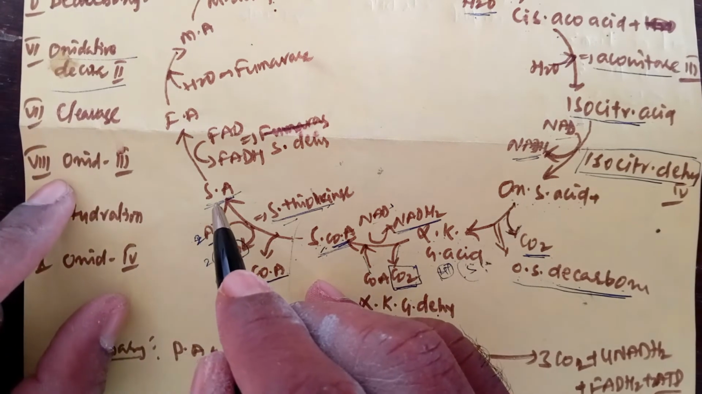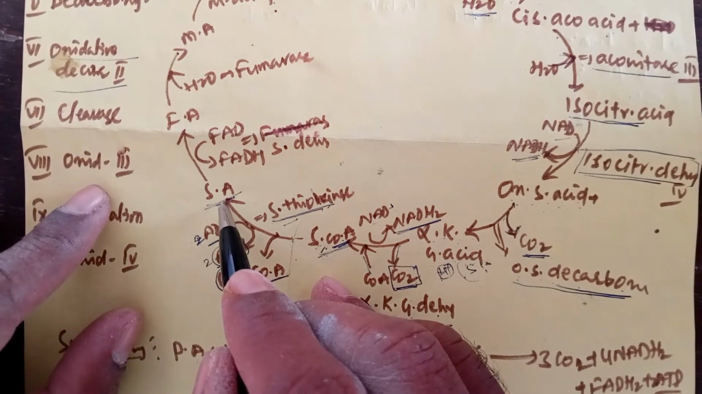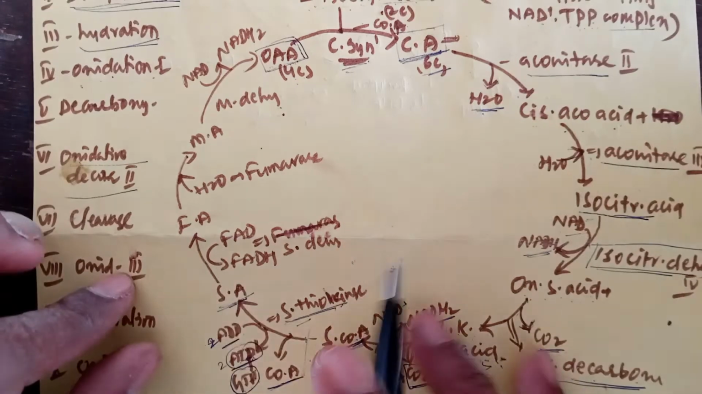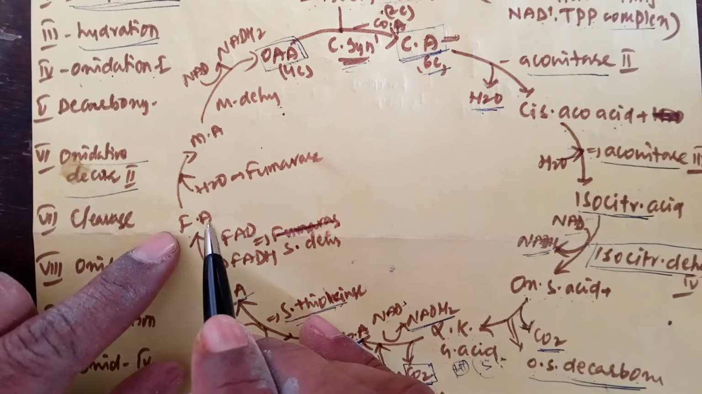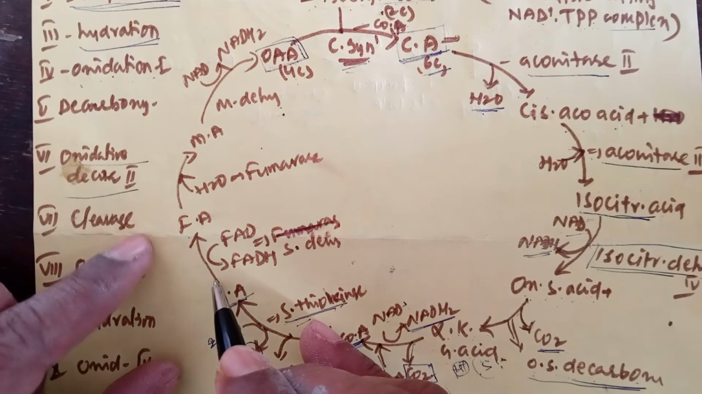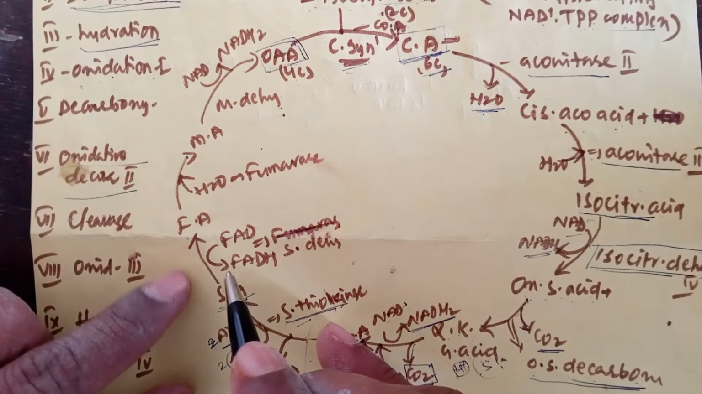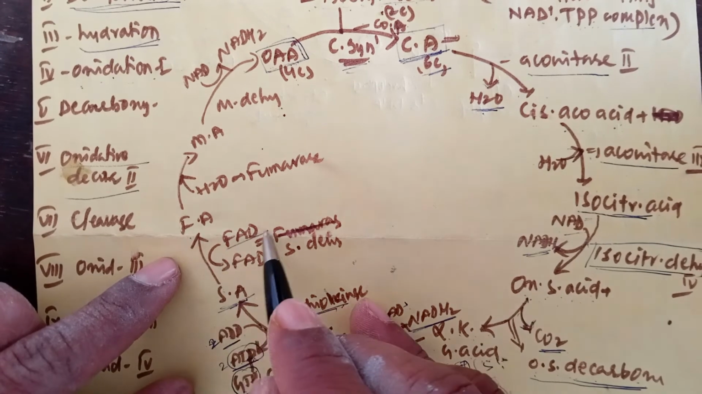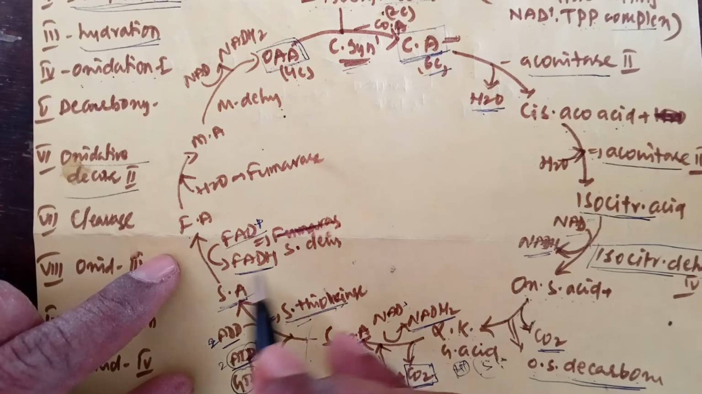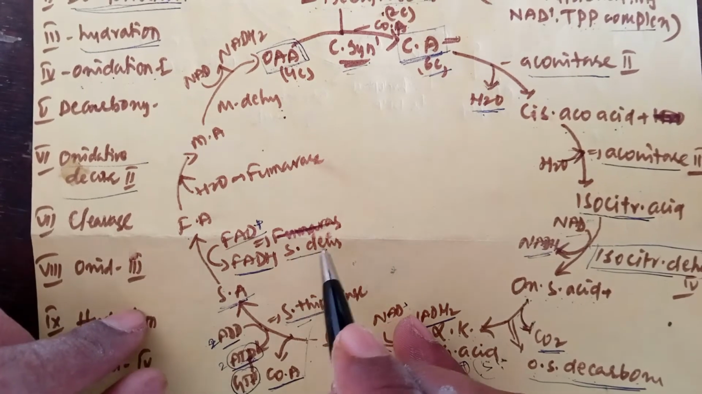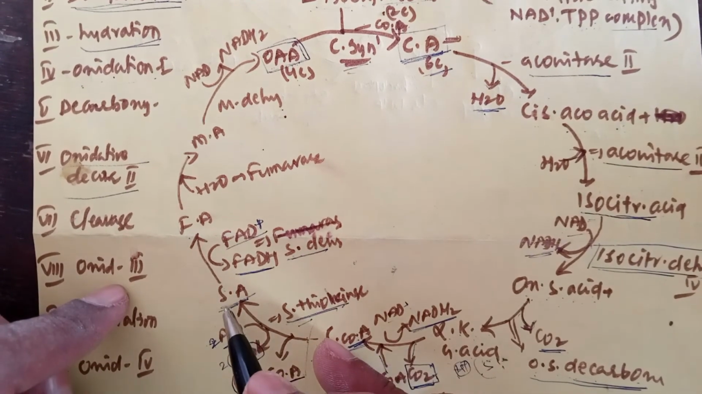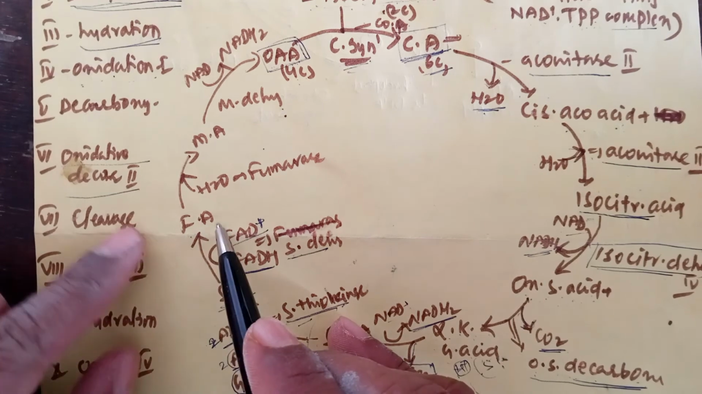Next, the eighth reaction is also an oxidation reaction. It is the third oxidation reaction during the Krebs cycle. Succinic acid is converted into fumaric acid after loss of protons. Protons are removed because it is an oxidation reaction. These protons are received by FAD plus and converted into FADH2. This reaction is catalyzed by the succinic dehydrogenase enzyme, which converts succinic acid into fumaric acid.